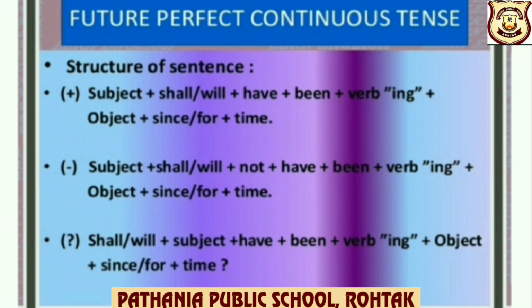Negative, subject plus shall, will plus not plus have plus been plus verb ing plus object plus since, for plus time. Interrogative, shall, will plus subject plus have plus been plus verb ing plus object plus since, for plus time, question mark.